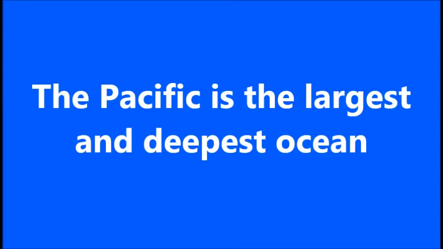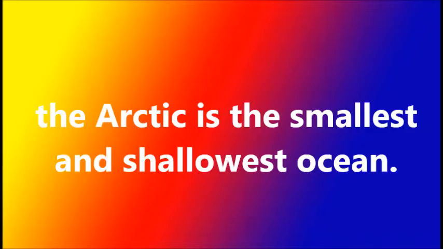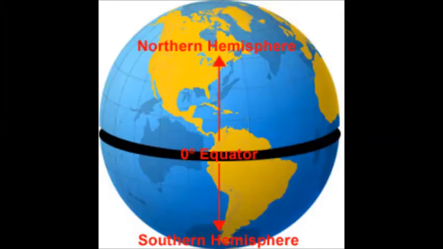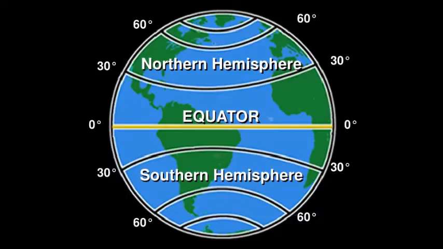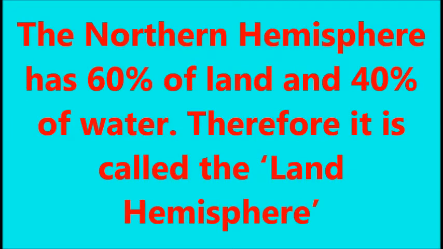And Arctic is the smallest ocean. The Earth is divided into Northern Hemisphere and Southern Hemisphere. The Northern Hemisphere has 60% of land and 40% of water.